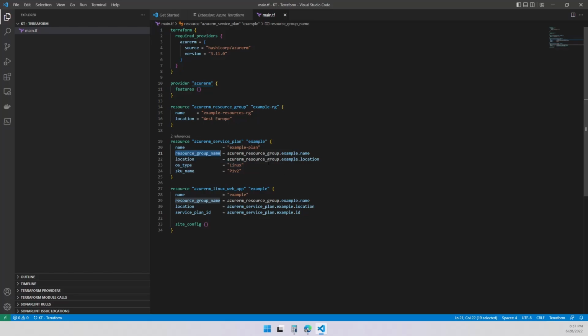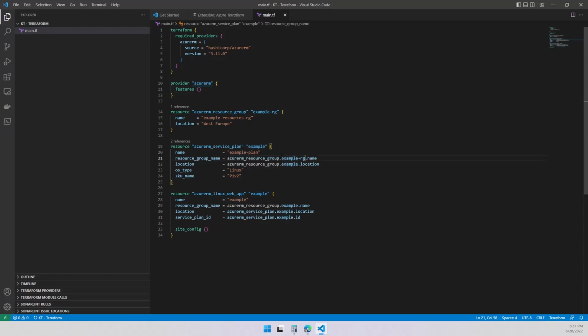I got location, which is required. And what it's doing over here is, okay, you want to set your group name. Let's go and bring it up from the previous block you declared. Let's put it over here. And this is the type you want. Before it was called example. Right now it's called example RG. So we need to correct this over here. So we're telling it for the resource group, right? See, now the references changed because I updated over here.